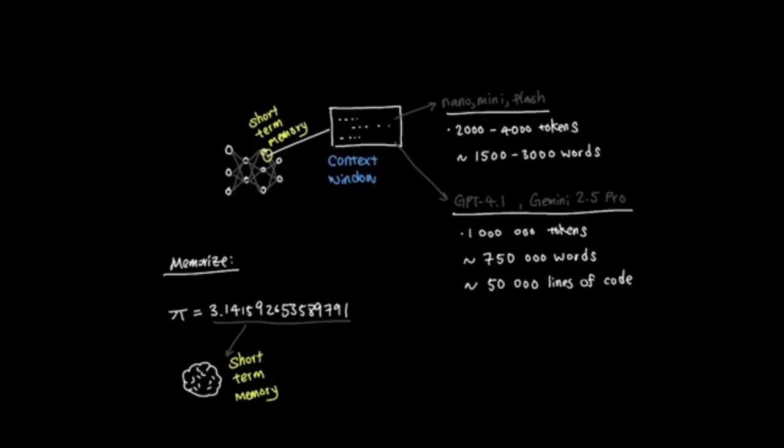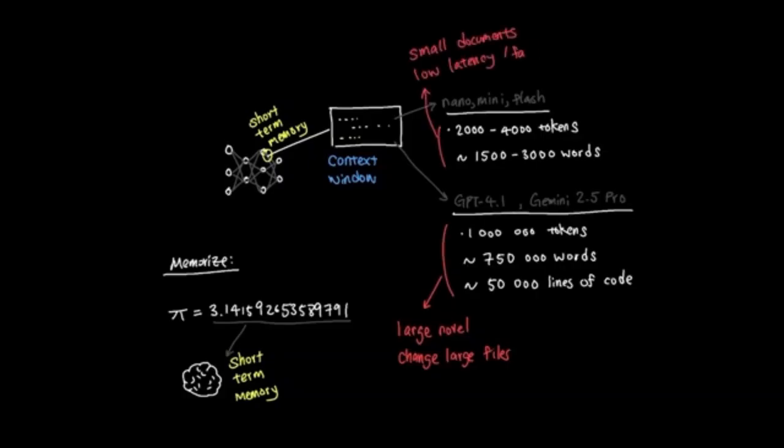For example, if you downloaded a novel in a TXT format and you wanted to change the script, choosing a model that offers a large context window would be best. Conversely, if you are working on a small document and require very low latency, meaning faster responses, using Flash and Nano variants would be best.